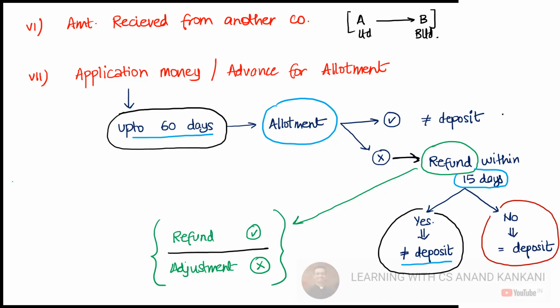So sometimes people say 75 days, that is 60 plus 15. But just understand, it is not 75, it is 60 plus 15. Within 60 days, you have an obligation to allot. And if in these 60 days you don't allot, then you have the next 15 days to refund. Now understand, this amount has to be refunded. This amount has not to be adjusted.